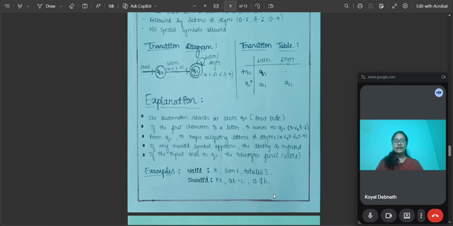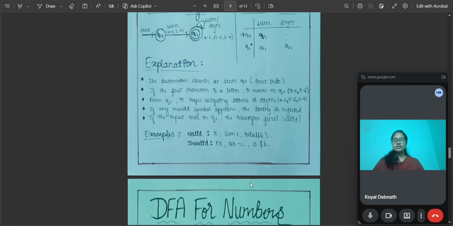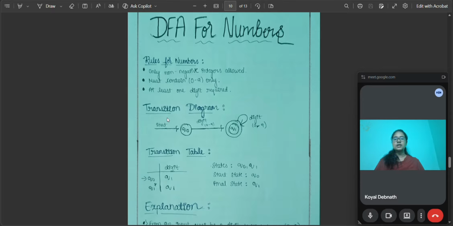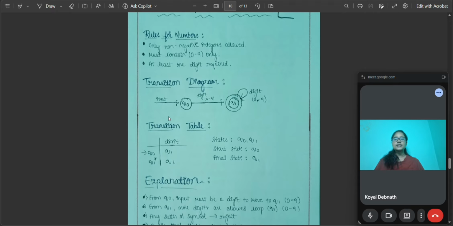So here are the valid and invalid cases, that is x, sum1, total2, 3, 1x, all are examples of valid and invalid. So similarly we have constructed a DFA for numbers. Here also the rules are: only non-negative integers are allowed, must contain 0 to 9 only, and at least one digit is required. So next, the transition diagram is the same.